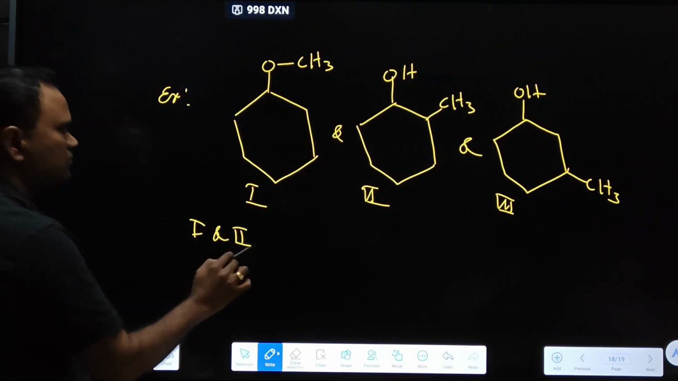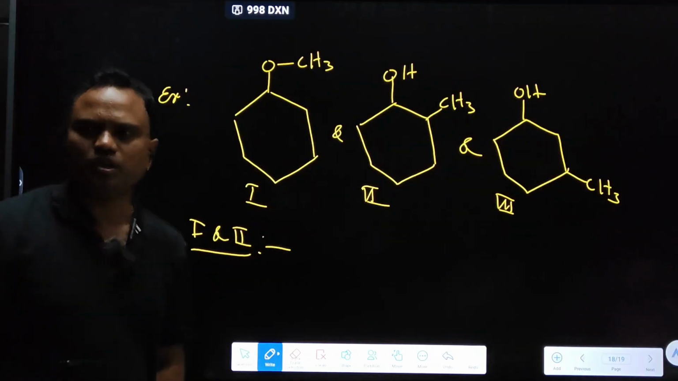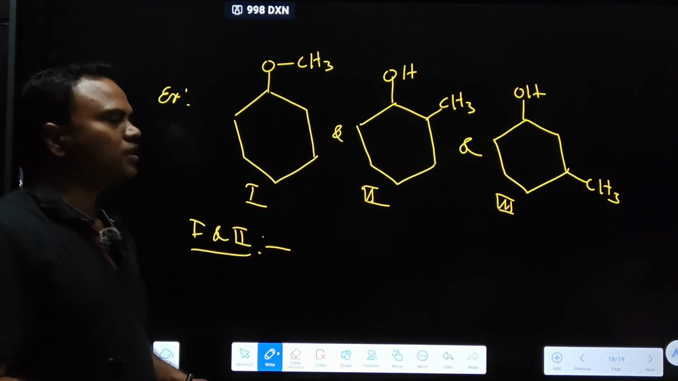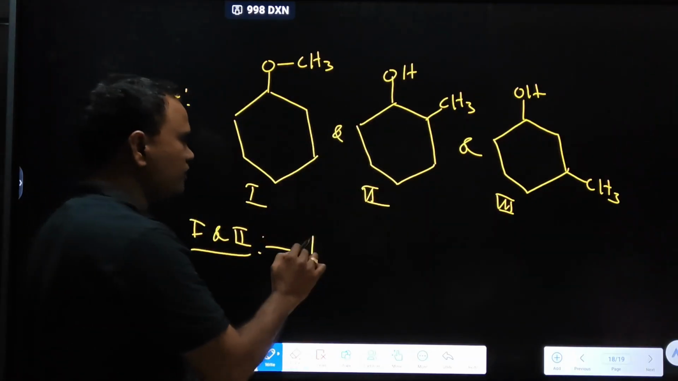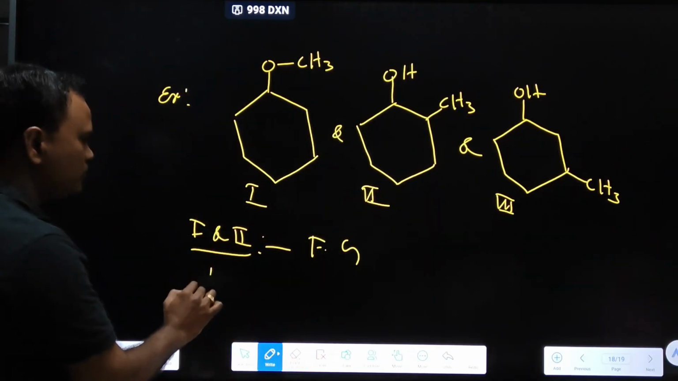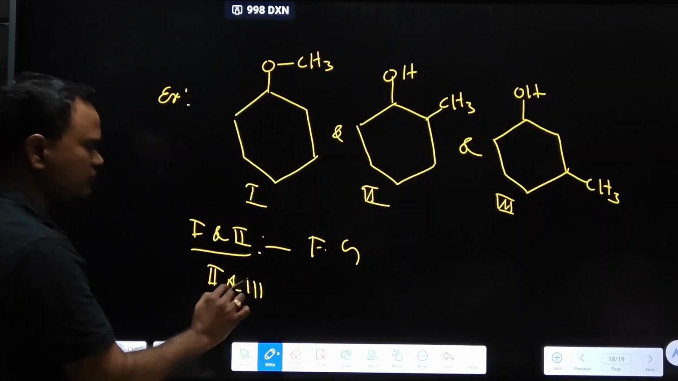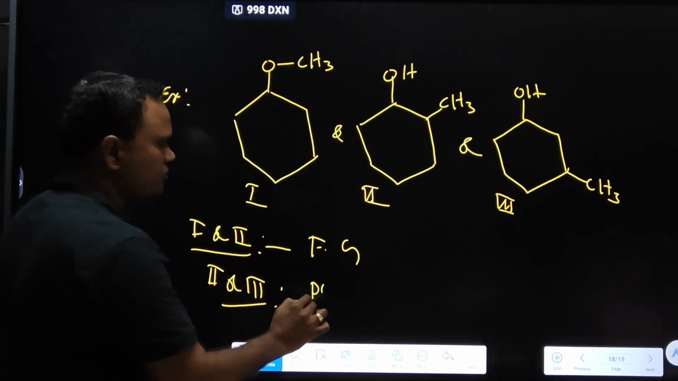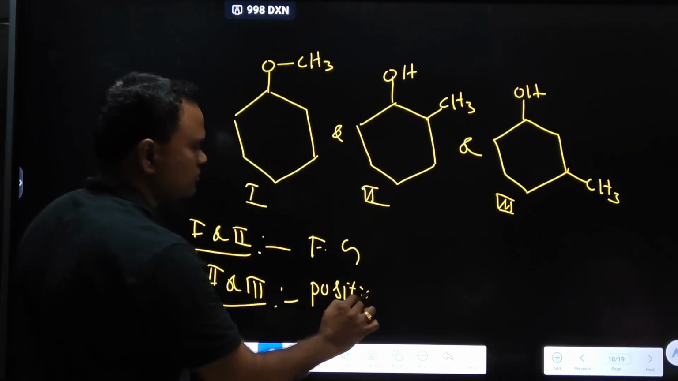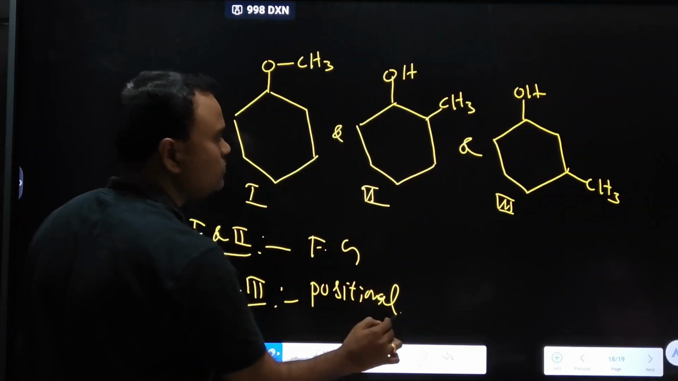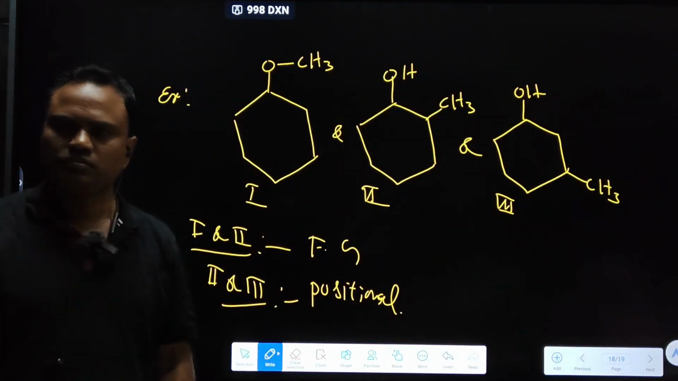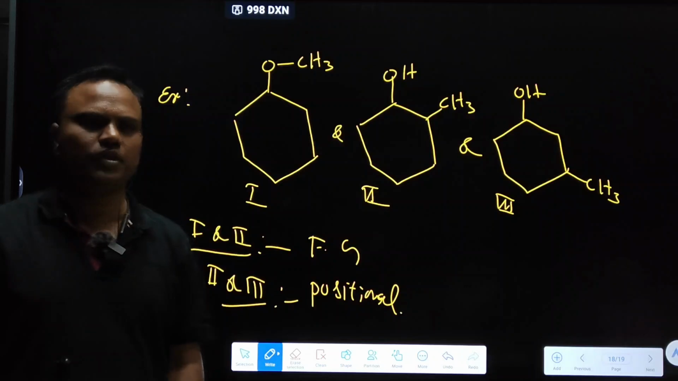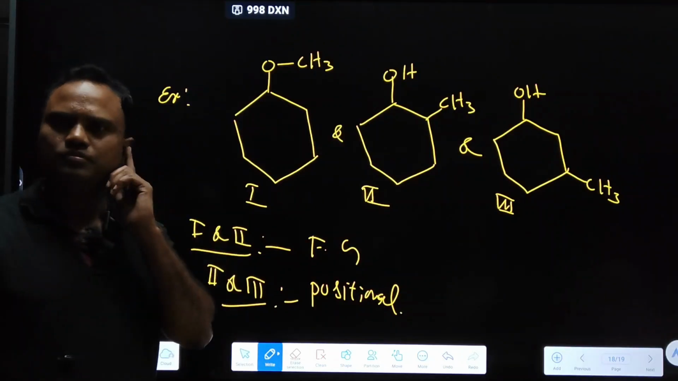1 and 2 are dash. 1 and 2 are functional group isomers. One is ether, one is alcohol functional group. 2 and 3 are positional isomers. And 1 and 3 are functional only.